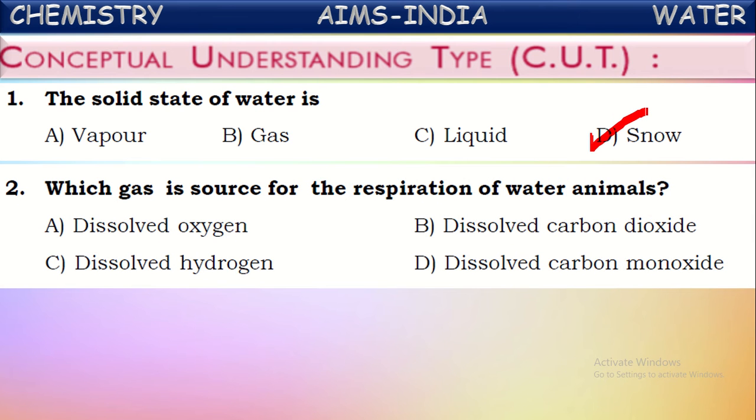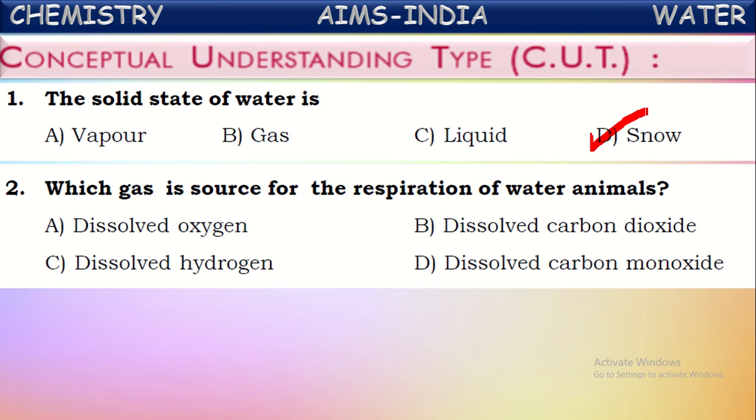Next question. Which gas is a source for the respiration of water animals? What does it mean by water animals? The animals which are living inside the water are called water animals, also called aquatic animals.